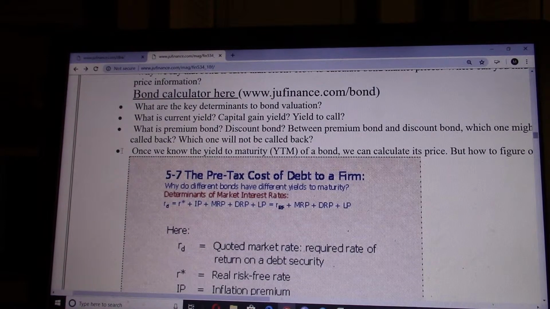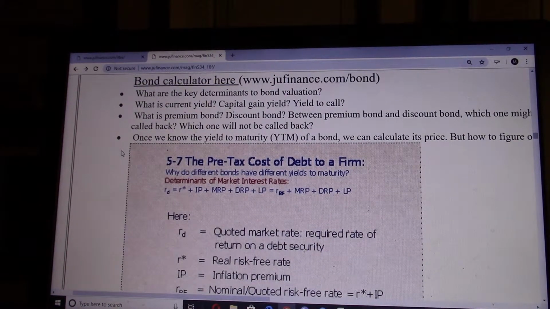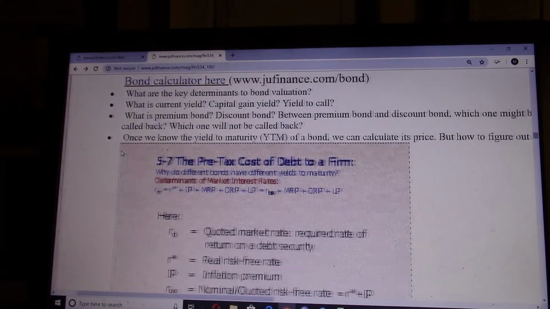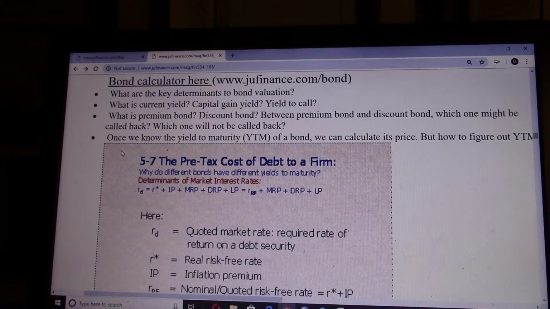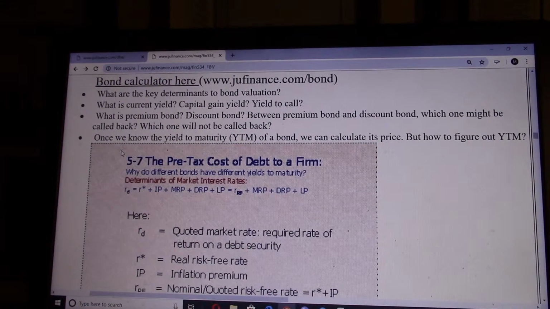So yield to call tells what kind of returns investors can get if they hold this bond till it's called. Premium bond is when the bond price is higher than face value. Discount bond is just the opposite, when bond price is lower than the face value. Face value is always $1,000.